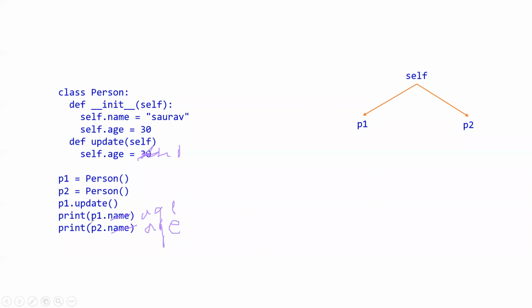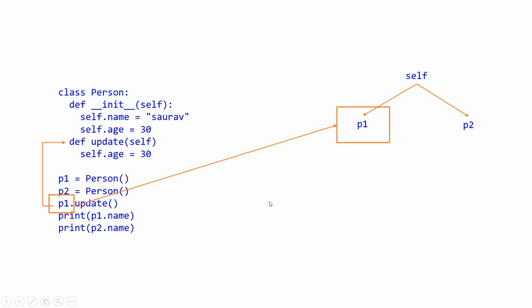So p1.age will give what? It will give the updated value, that is 40, and p2.age will give the old value, that is 30. Because of self, only the p1 value is getting updated, not the p2 value. That's what I wanted to show you. That's why self is very important to understand. Okay, let's move to the next screen.